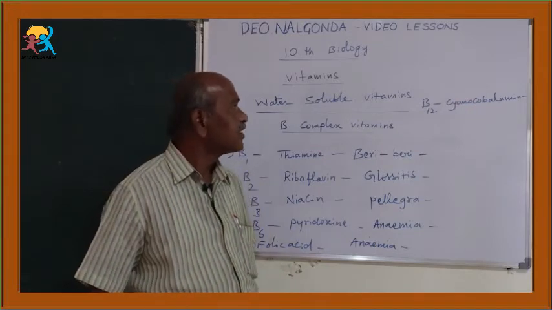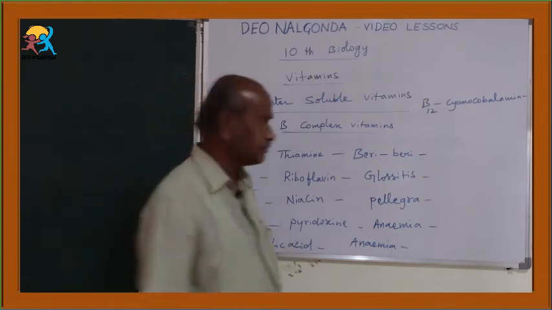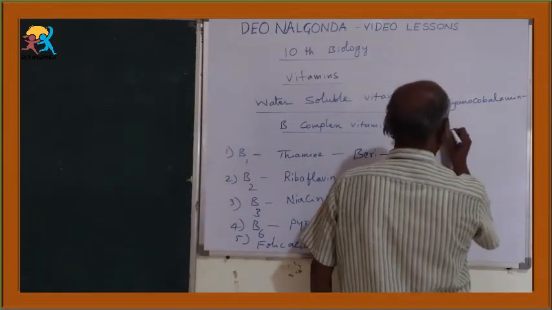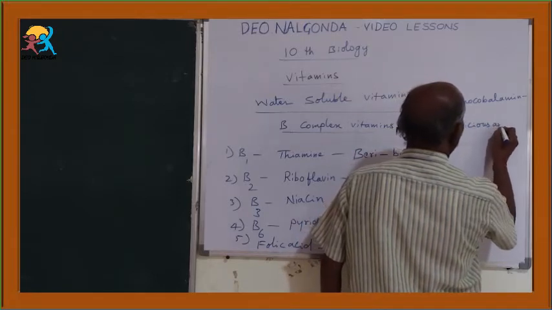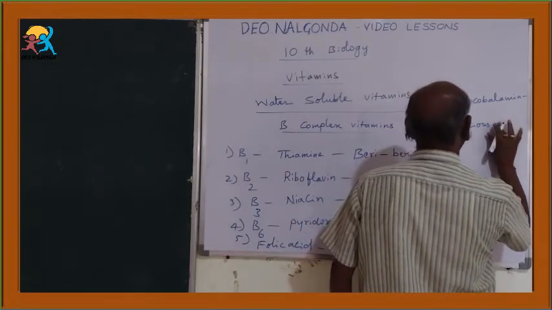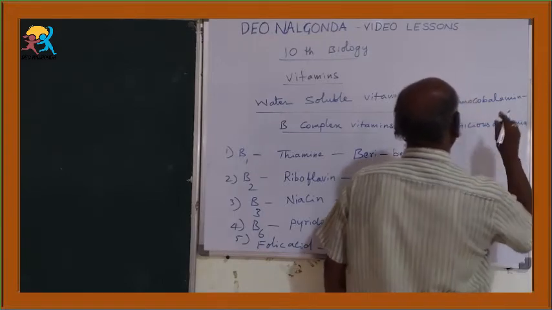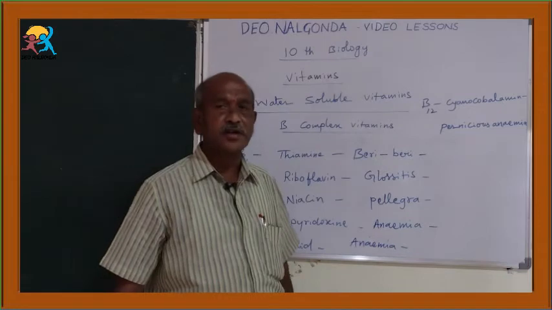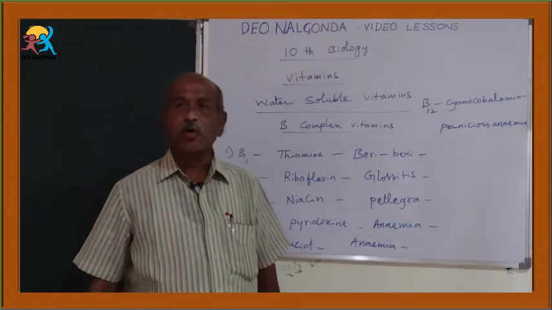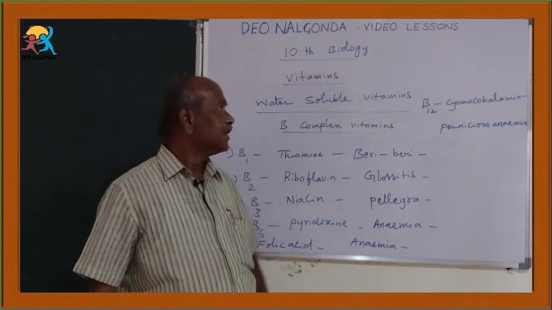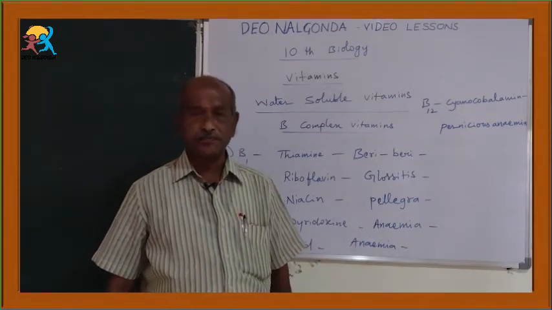Its deficiency causes pernicious anemia.